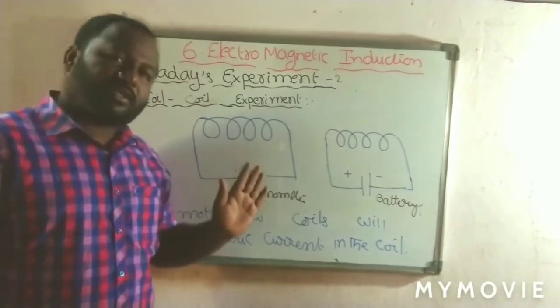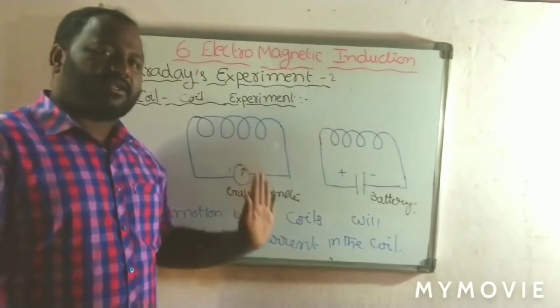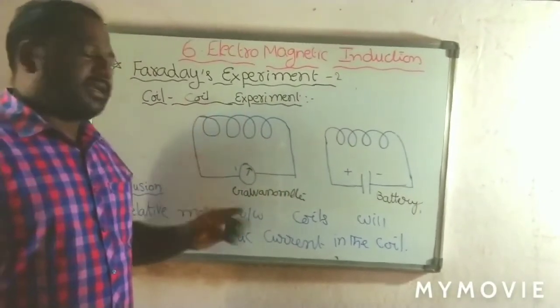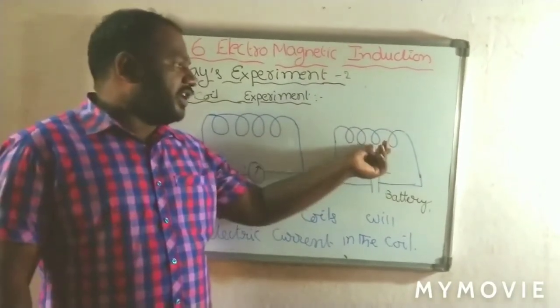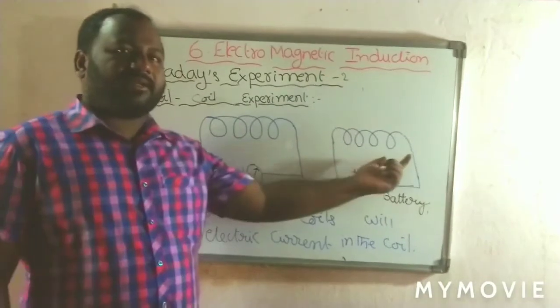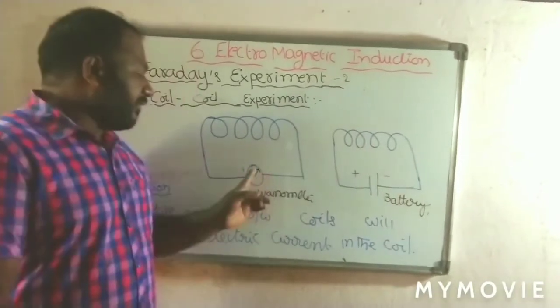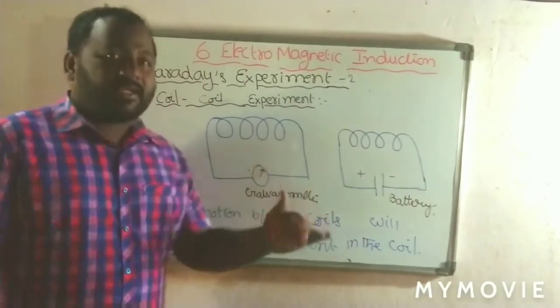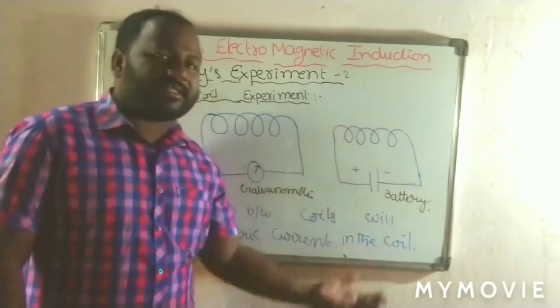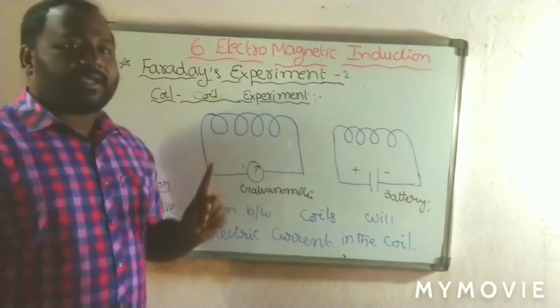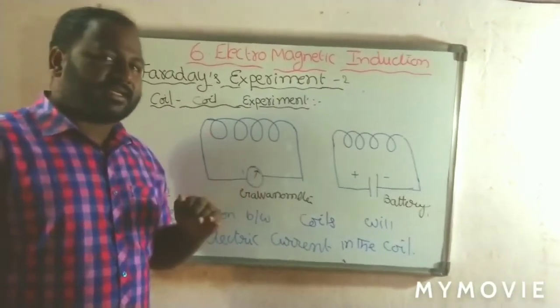Then the galvanometer shows a deflection in the opposite direction. The third step: coil 2 is moving fast, front and back. In that case the galvanometer deflection increases. So whenever the speed of the movement increases, the current value also increases.